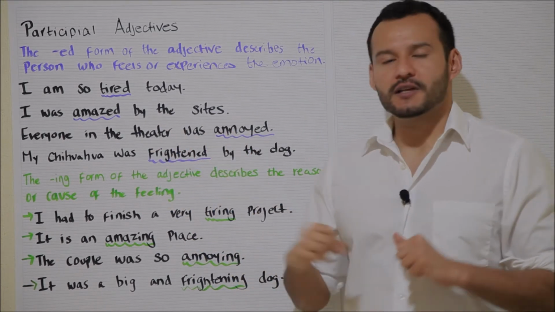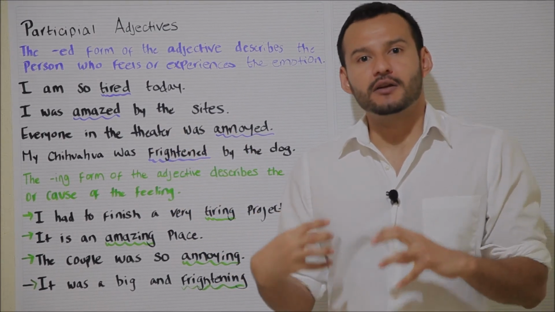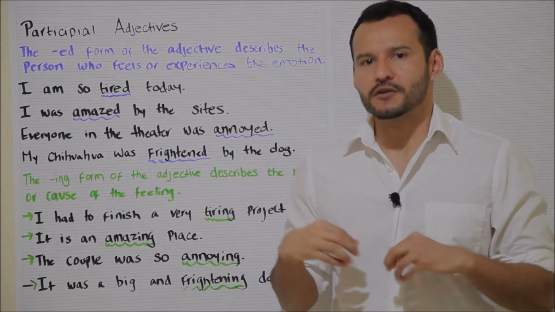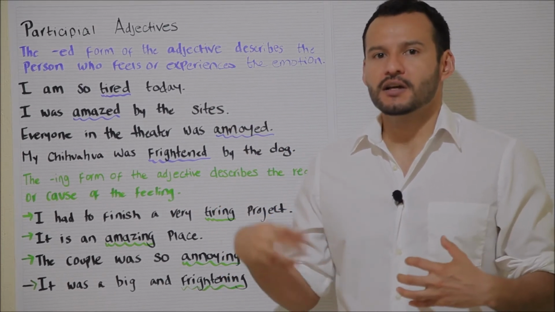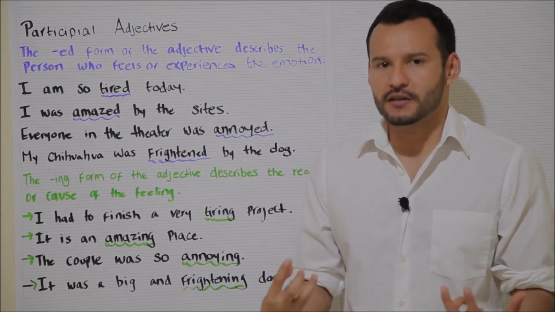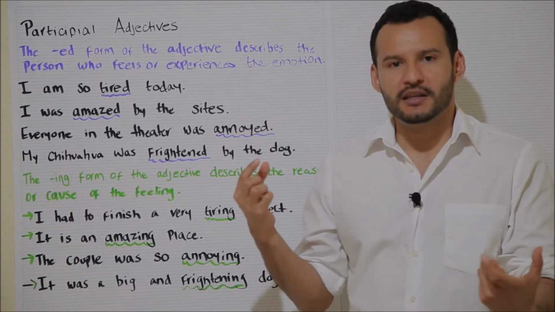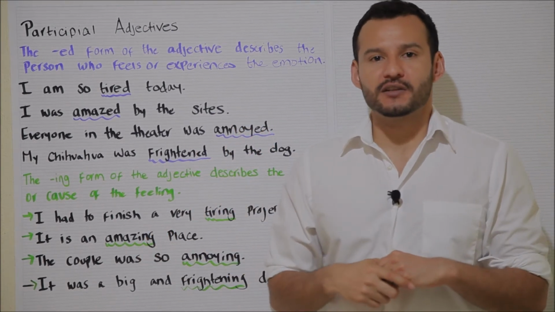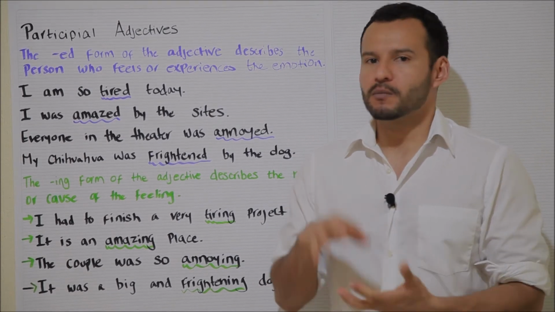So again, I use the ed form of the adjective annoyed to describe the rest of the audience because they were feeling this frustration, they were feeling annoyed, they were experiencing this particular feeling. So, ed, annoyed.